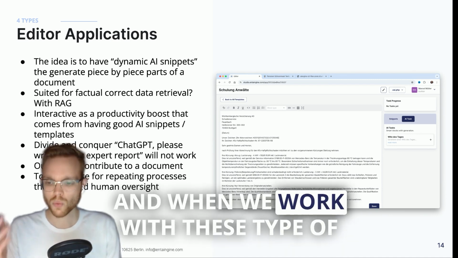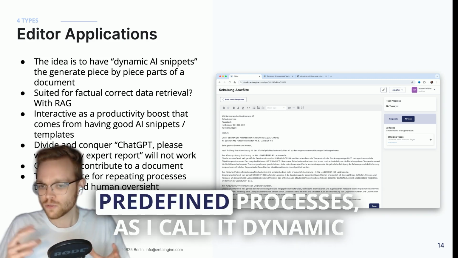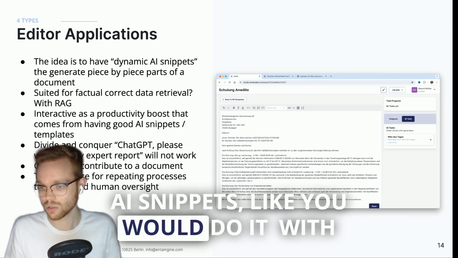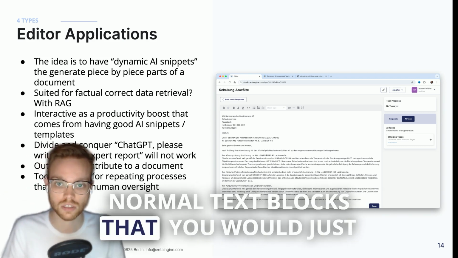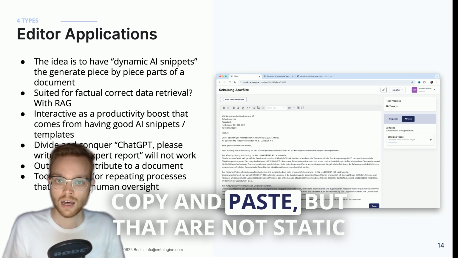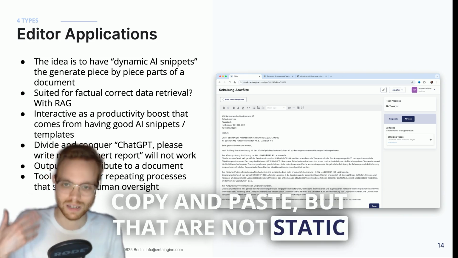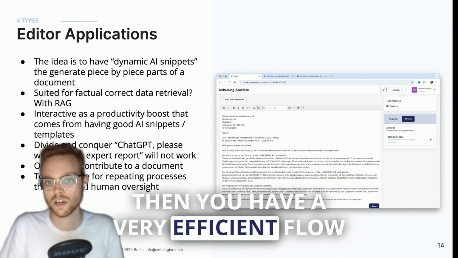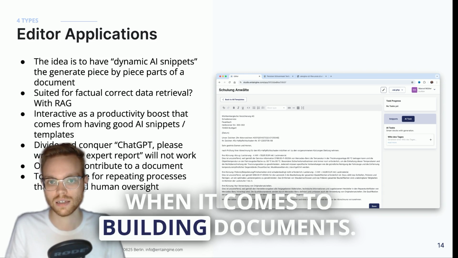When we work with these predefined processes, I call them dynamic AI snippets, like normal text blocks that you would copy and paste, but that are not static. Instead, they change every time based on the input that you give. Then you have a very efficient flow when it comes to building documents.